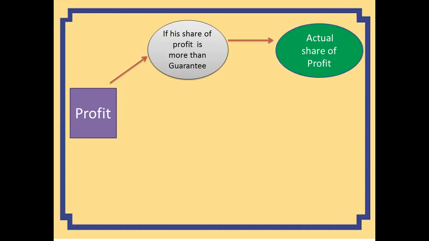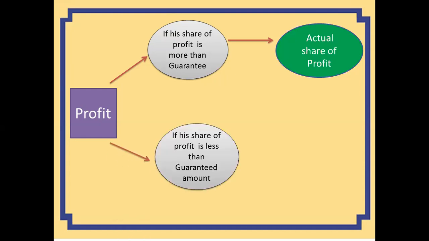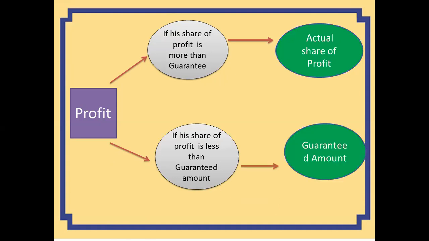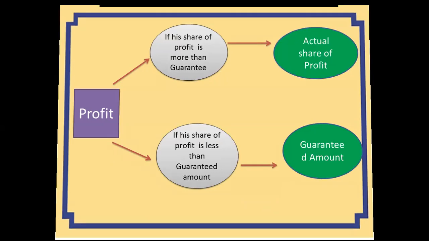But if his share of profit comes out to be less than the guaranteed amount, then he will be paid the guaranteed amount. So in order to understand this, we'll take up one example.